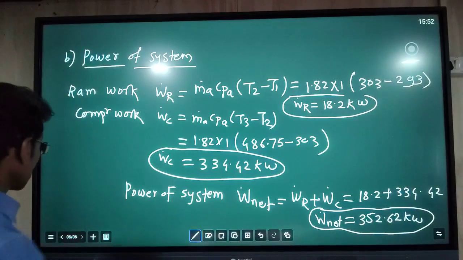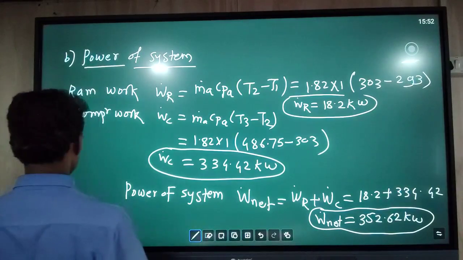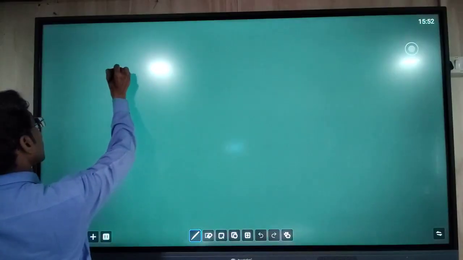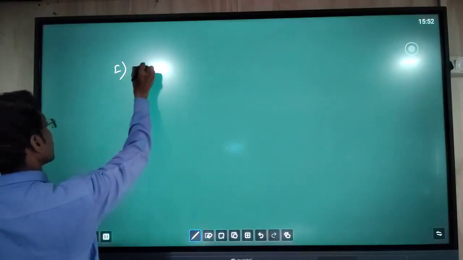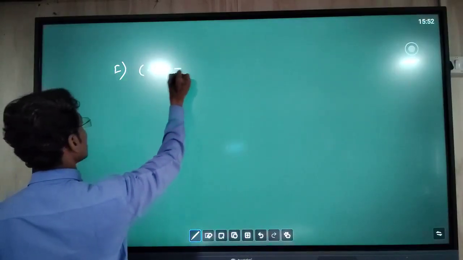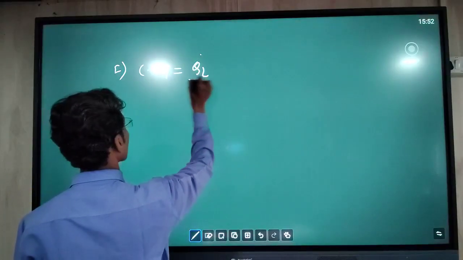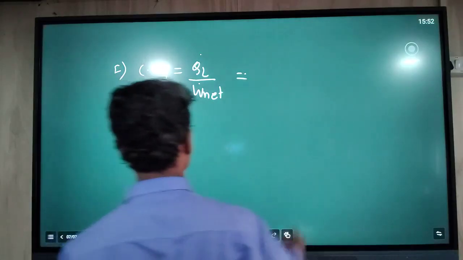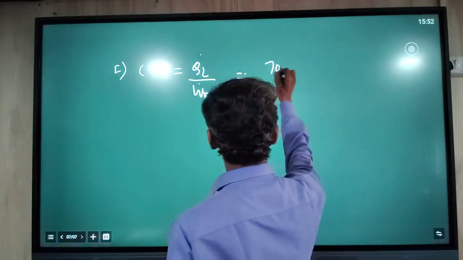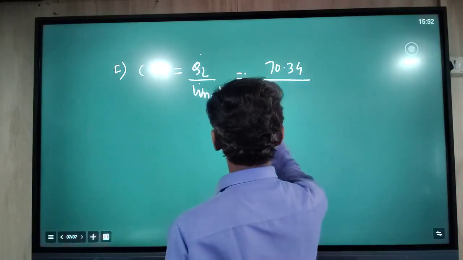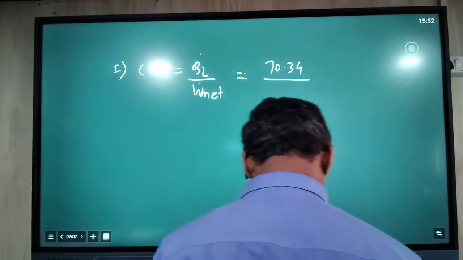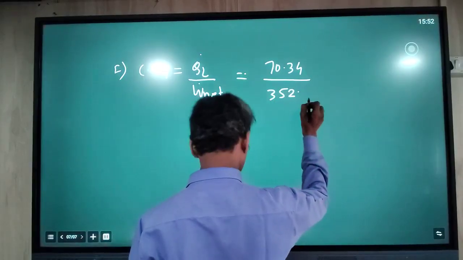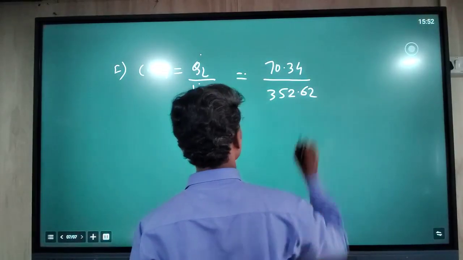Now the final part, part C, the COP, third answer. COP is the ratio of Q dot L to net work, that is power. So Q dot L in kilowatt, 70.34, divided by the net work we calculated.